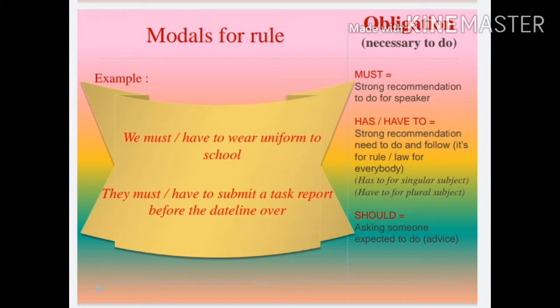We must or we have to wear uniform to school. This is a rule and has a strong recommendation in meaning for the speaker. The second example, they must or they have to submit a task report before the deadline is over. This is also a rule or a law for everybody and has a strong recommendation to do or follow.